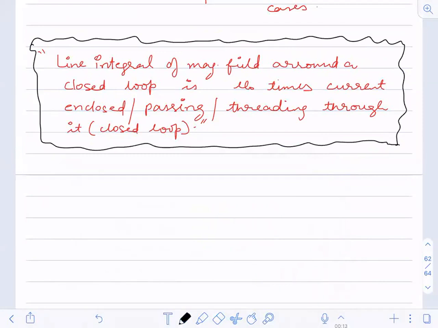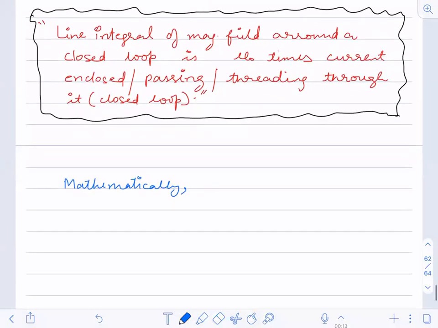Let us write down the mathematical form. Mathematically, how do we write it? The line integral of magnetic field: this is the symbol of line integral. Can you see this?